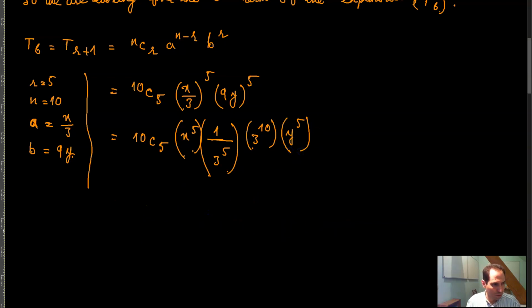So then I can write this as 10 raised to the power 5. So you get 3 raised to the power 5 here.